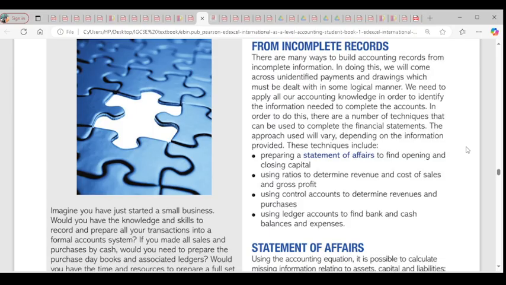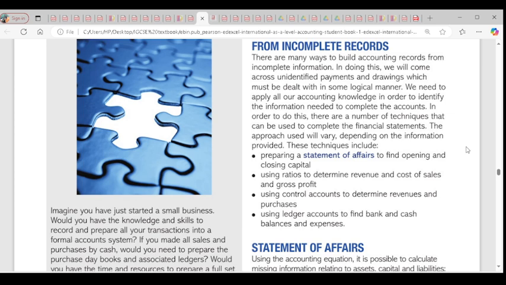When we talk about preparing a statement of affairs, simply we're talking about an account. A statement of affairs is a statement. So the second thing we need to do, after applying accounting knowledge, is to prepare a statement of affairs account. It simply means a statement that gives us the differences between the assets and the liabilities. That is why we call it statement of affairs. Do you get that? So that means we have to find the opening balance, the opening capital, and the closing capital.